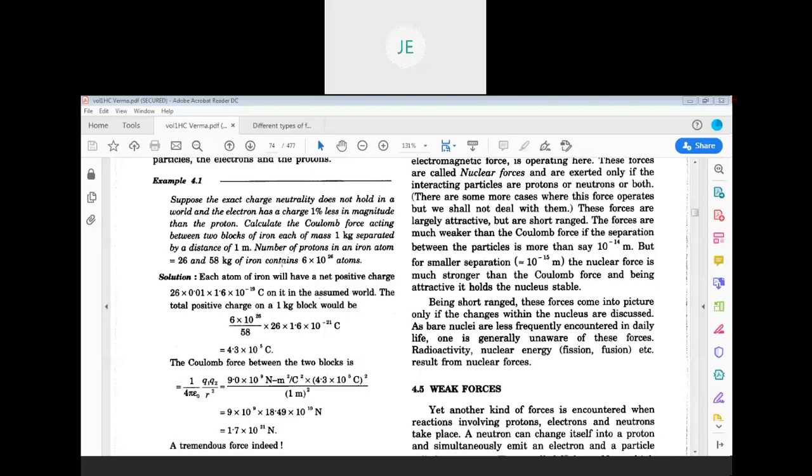Let's take two iron blocks, each of mass 1 kg, separated by a distance of 1 meter. The number of protons in an iron atom is 26, because the proton number is the atomic number and that is 26. And 58 kg of iron contains 6 into 10 power 26 atoms.